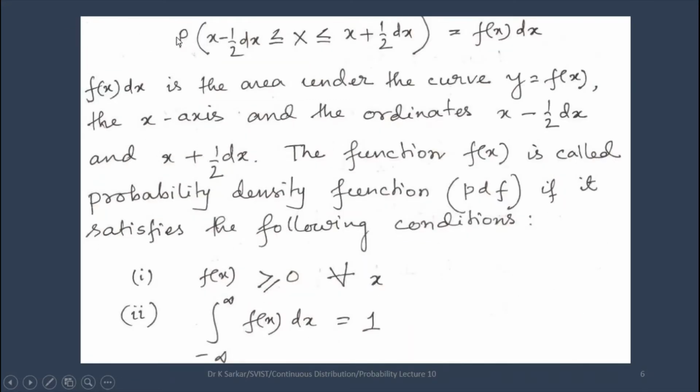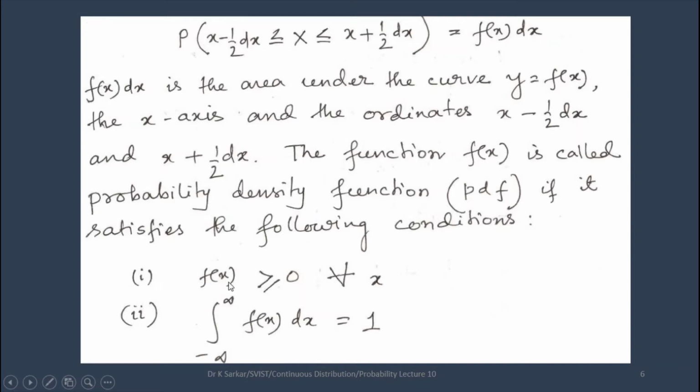Now the probability of x minus half of dx less than or equal to x less than or equal to x plus half of dx equals f(x)dx. f(x)dx is the area under the curve y equals f(x), the x-axis, and the coordinates x minus half of dx and x plus half of dx. The function f(x) is called the probability density function or PDF if it satisfies the following conditions.